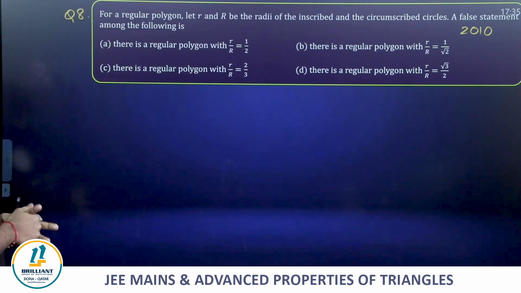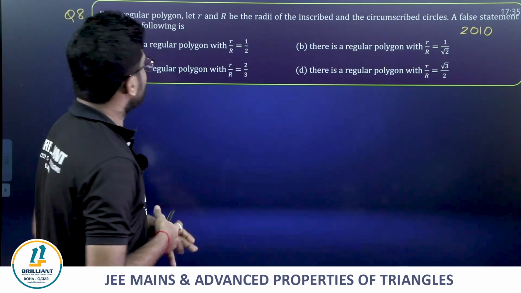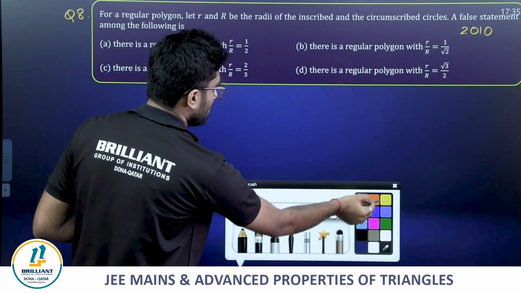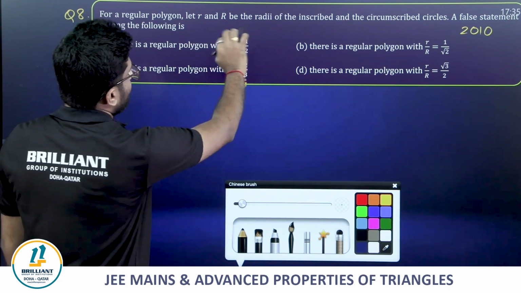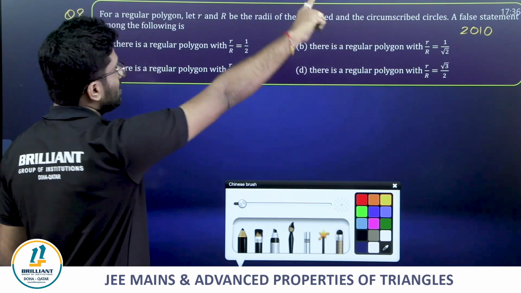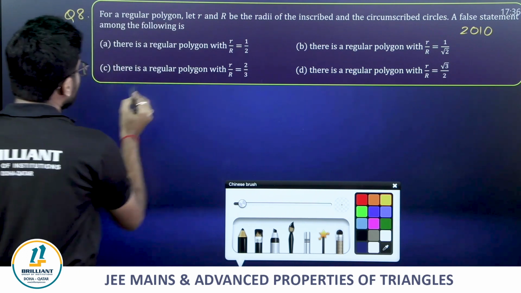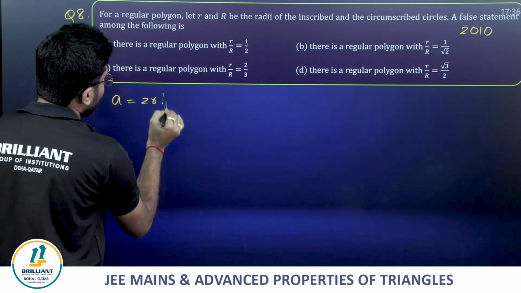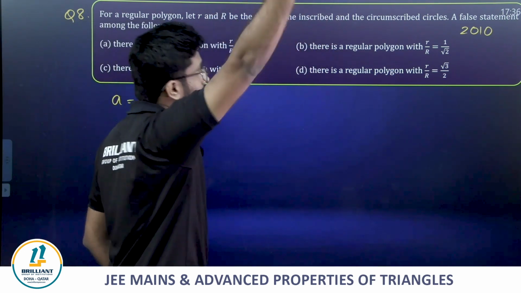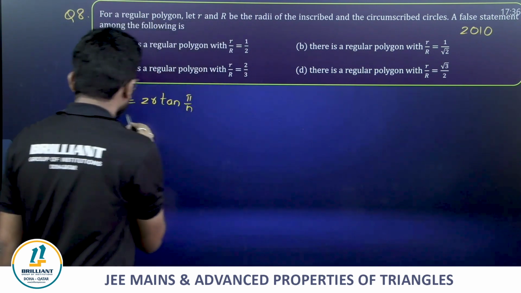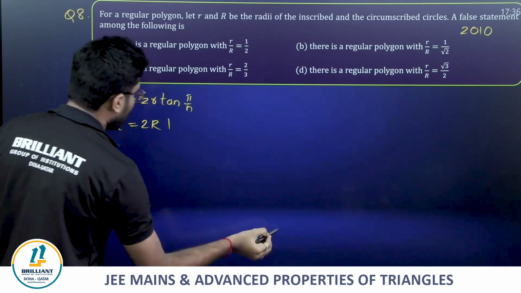Okay, next one. For a regular polygon, let r and R be the radii of the inscribed and circumscribed circles. A false statement among the following is, very simple, very, very simple, friends. There is nothing in it actually. Let small r be the radius of the inscribed circle. The circle is inside, so that means tan. So a equals 2r times tan pi by n. Capital R is the circumscribed circle, the circle is outside, so that means sin. The same a we get is 2 times capital R times sin pi by n.